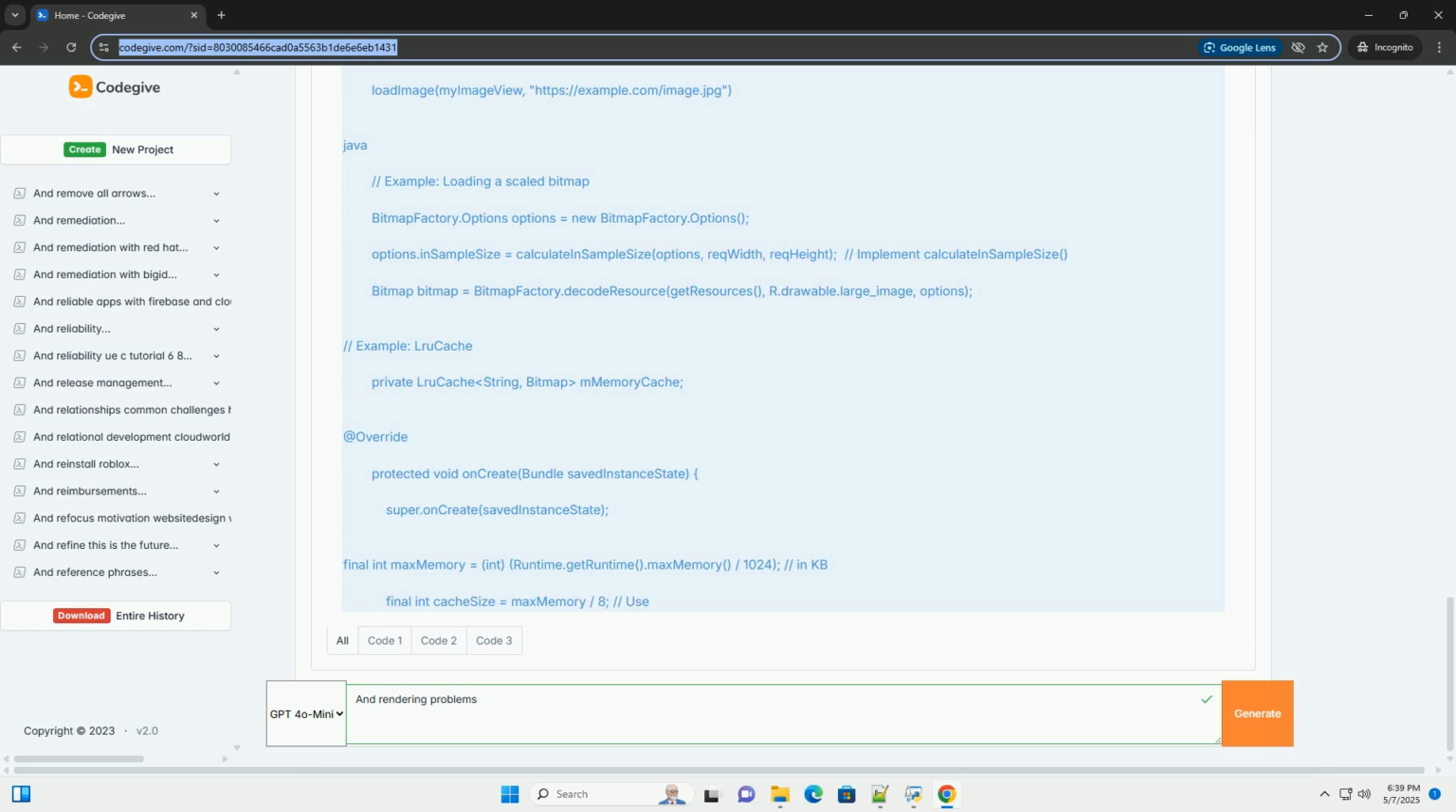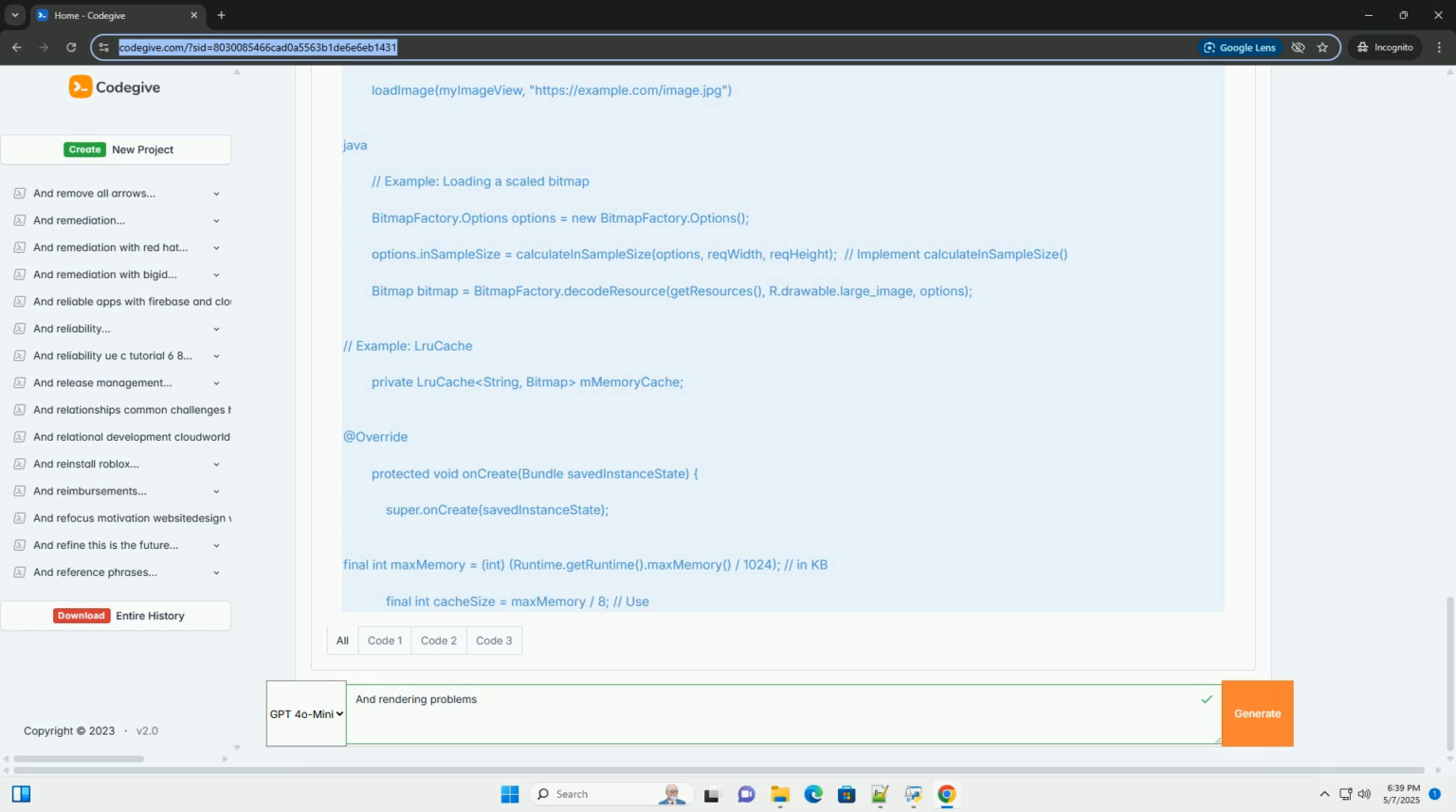Use WebP or PNG8 for images. WebP offers better compression than JPEG while maintaining similar image quality. PNG8 can be used for images with a limited color palette. Avoid excessive object allocation. Object pooling: reuse existing objects instead of creating new ones, especially for objects that are frequently created and destroyed. Example: Paint objects. Use a pool to store and retrieve these objects.